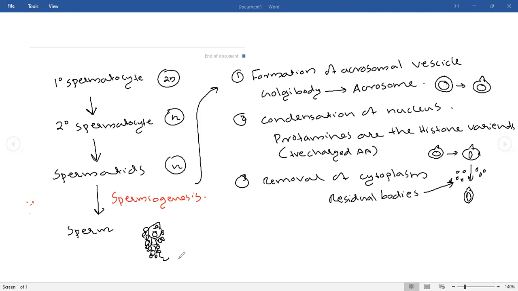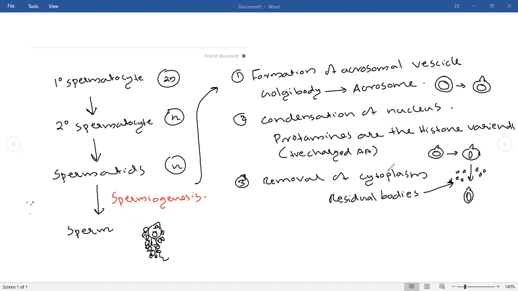Such sperms cannot move, so they will not be able to move inside the female's duct to fertilize the ova. Anyhow, the cytoplasm is removed as residual bodies. That is the next thing, the removal of cytoplasm.